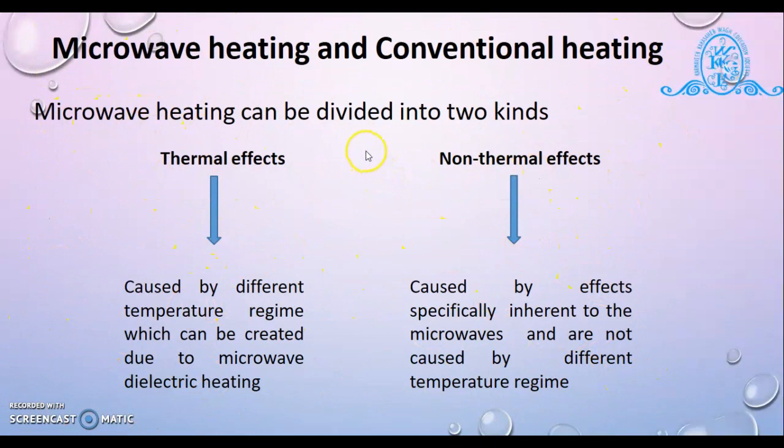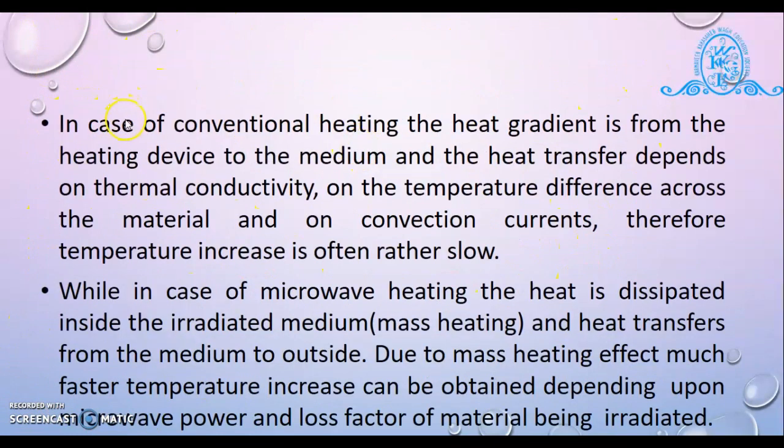So next is the difference between conventional heating and microwave heating. In case of conventional heating, the heat gradient is from the heating device to the medium, and the heat transfer depends on thermal conductivity, on the temperature difference across the material, and on convection currents. Therefore, temperature increase is often rather slow, that is conventional heating.